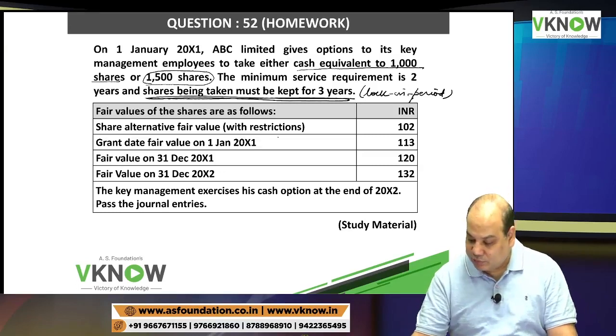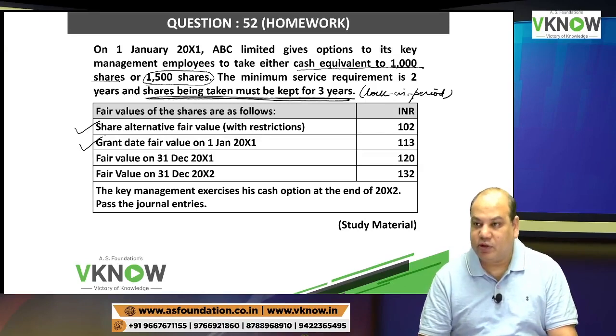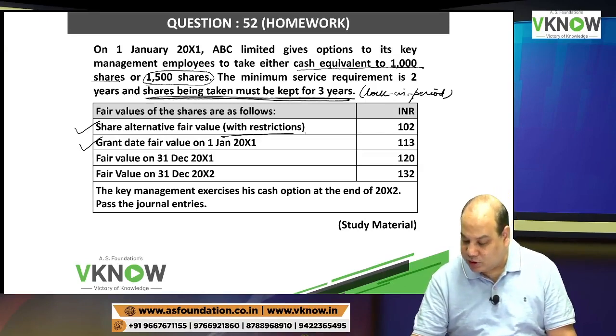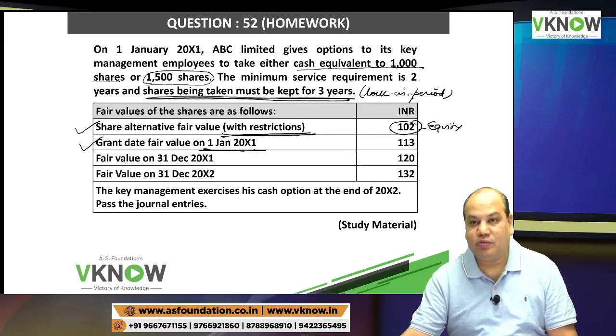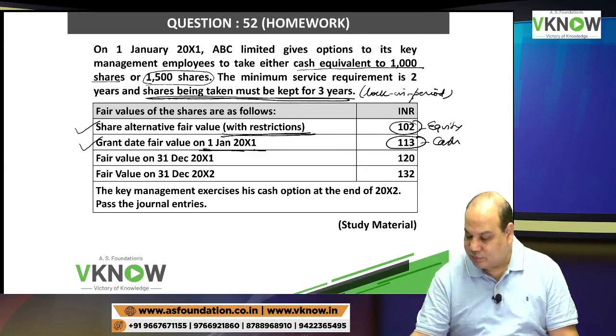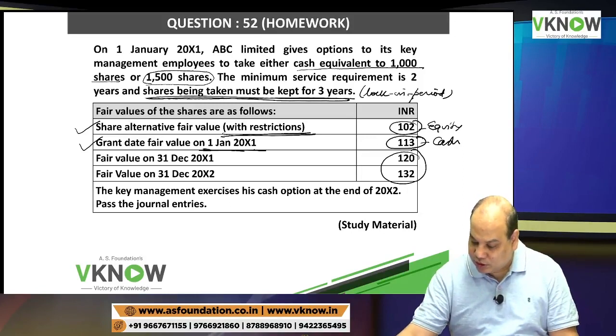That is why on the grant date they have given two fair values, one with restriction and one without restriction. So I will use the value with restriction for equity settled, and the value without restriction for cash settled. Then two more values are given for the cash settled option.